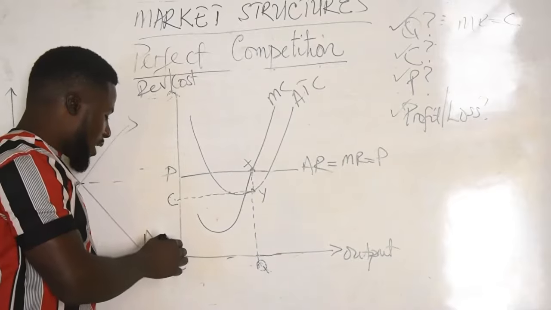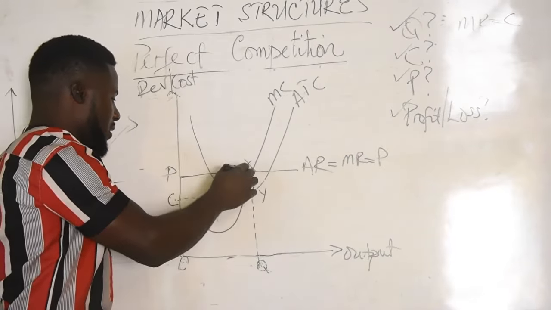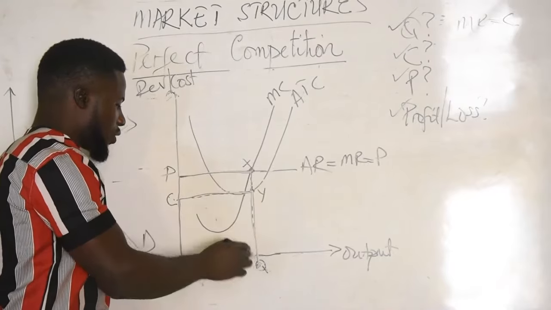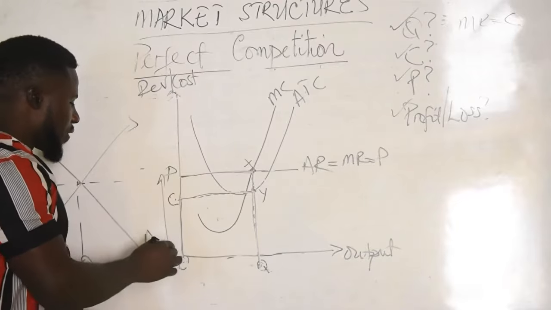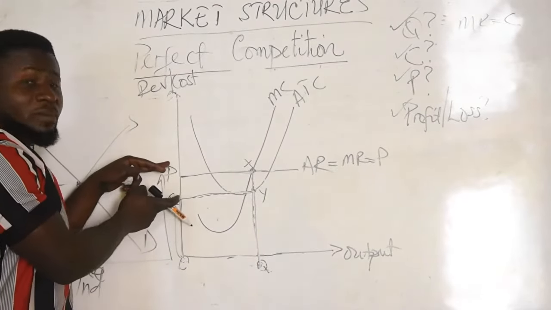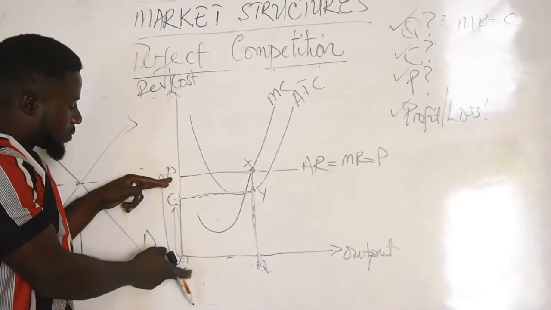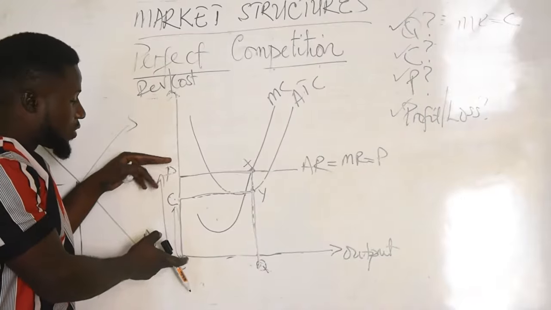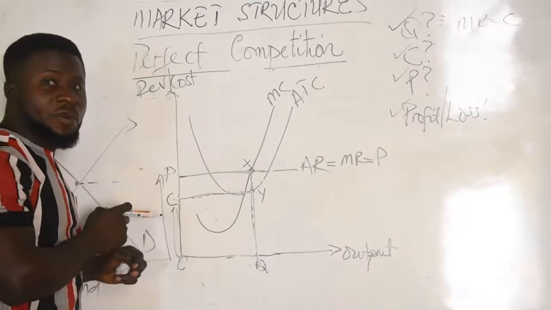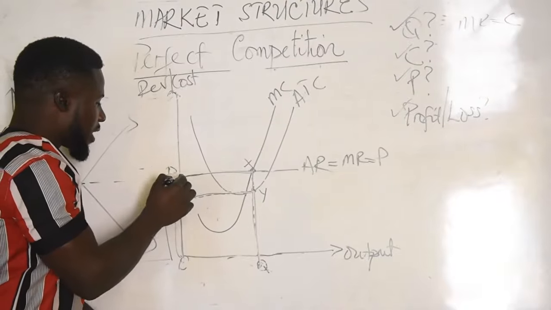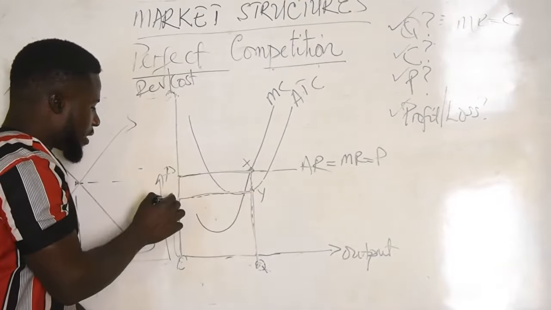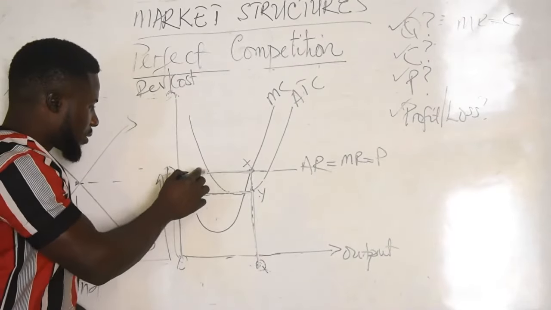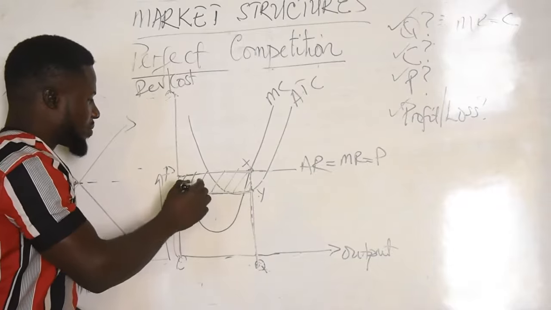Or you see total revenue is OPXQ, while total cost is OCYQ. So this is revenue and this is cost. So the proportion by how much revenue exceeds cost. You can see this is cost here, while this is revenue. The proportion or the amount by which revenue exceeds cost gives you your profit. So this rectangle here, CPXY, represents your profit. This shaded region, that is the profit that the firm is maximizing.